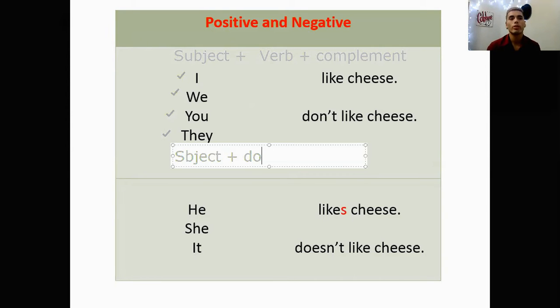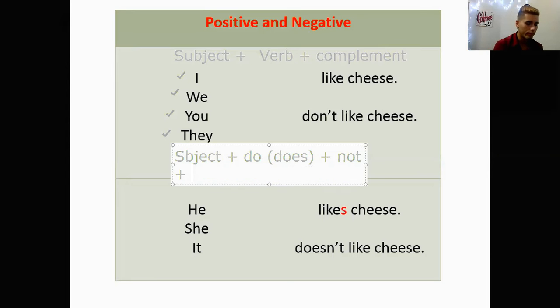So we use the subject do or does. We use does only when the third person singular appears, when we have he, she, or it. So subject do or does plus not plus verb plus complement.